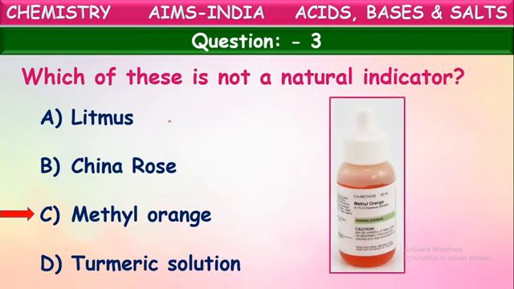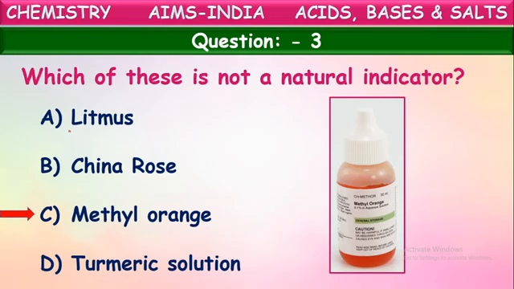Yes, because methyl orange is prepared in the laboratory. It is not extracted from natural resources. So, methyl orange comes under synthetic indicator. Along with it, one more we have studied, that is phenolphthalein also. Yes, phenolphthalein and methyl orange are synthetic or artificial indicators because they are prepared from chemicals.